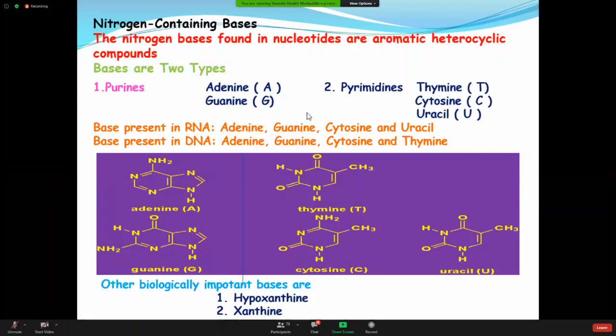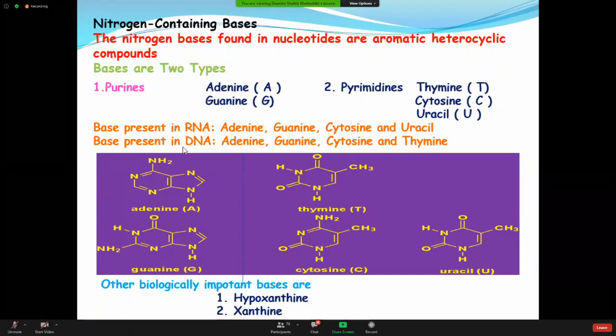But here you should know the basic difference between the bases present in RNA and the bases present in DNA. So have a look here. What are the bases present in RNA? They are adenine, guanine, purine. Out of pyrimidine, you are getting cytosine and uracil.